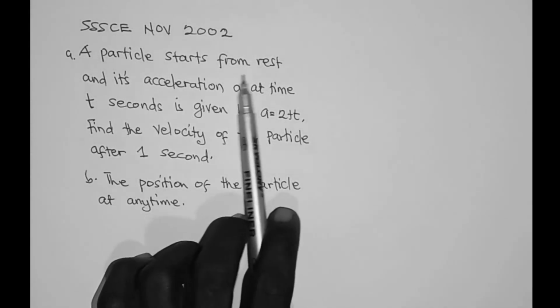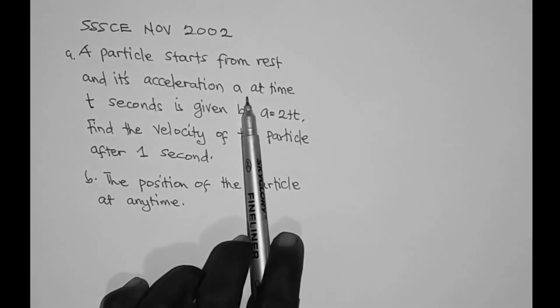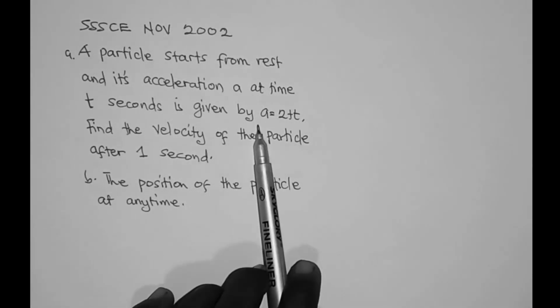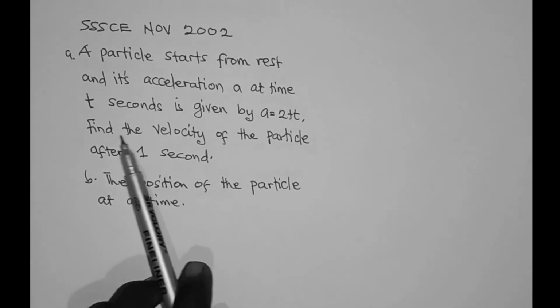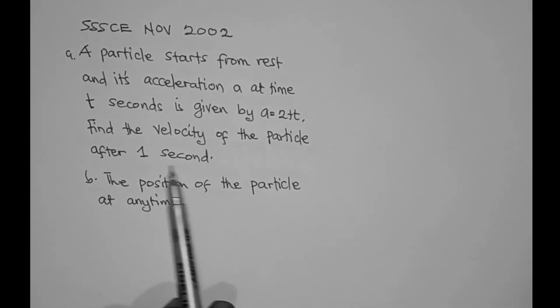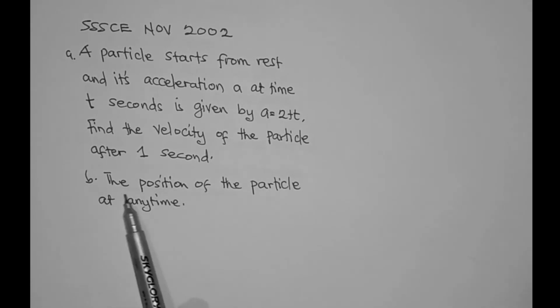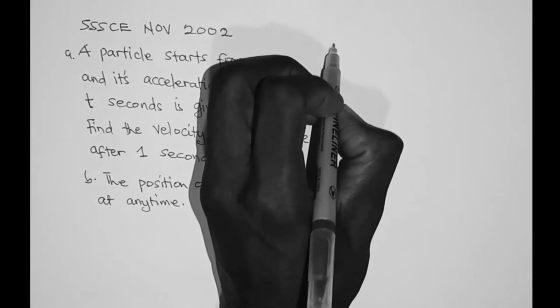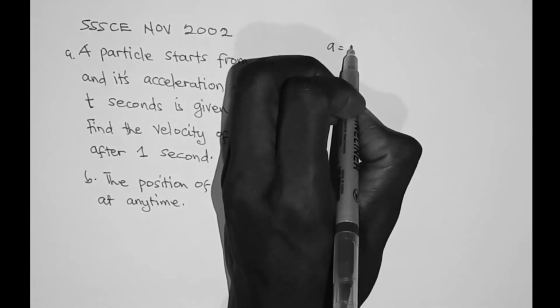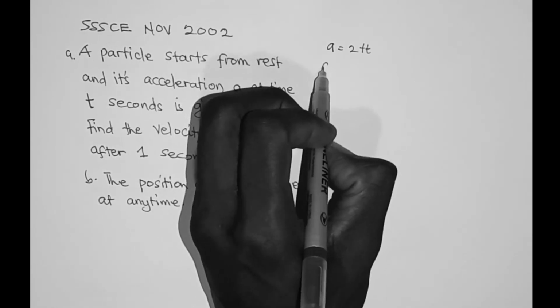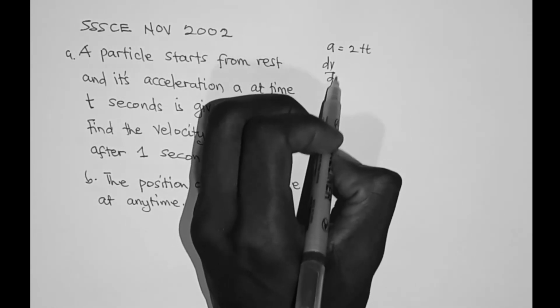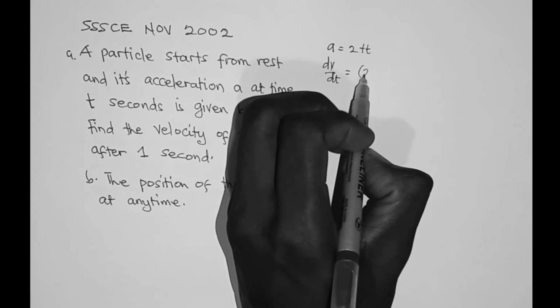A particle starts from rest and its acceleration at time t seconds is given by a = 2 + t. Find the velocity of the particle after 1 second. And then B, the position of the particle at any time. So acceleration a is equal to 2 + t. But we know that acceleration is the same as dv/dt, and this is equal to 2 + t.